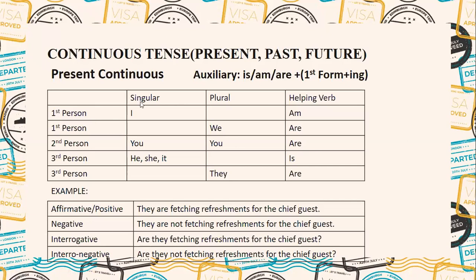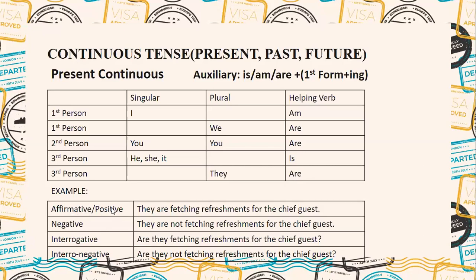I is the first person singular, so we will be using am. First person plural, we, you will use are: I am, we are. Second person singular and plural, both: you are. Third person singular: he is, she is, it is. Third person plural: they are. We have discussed all these points in the last tenses classes.